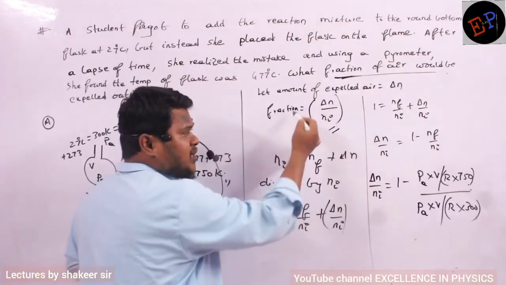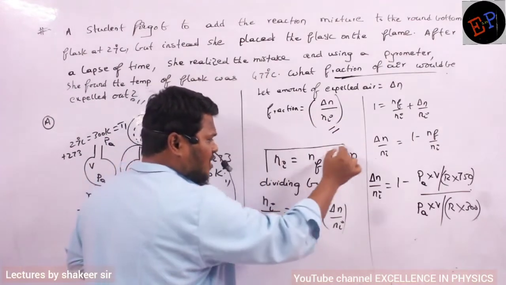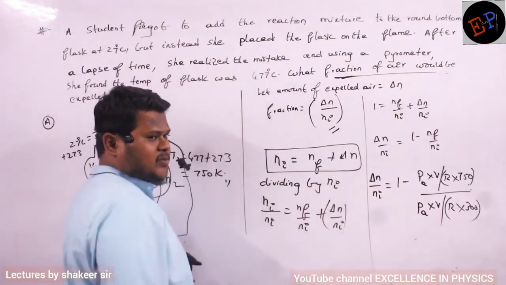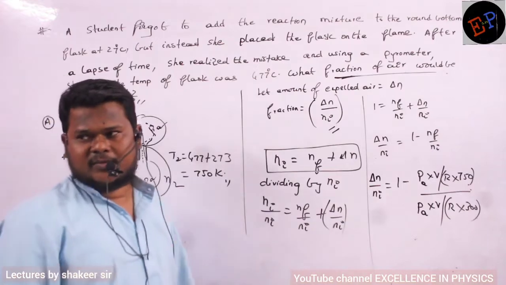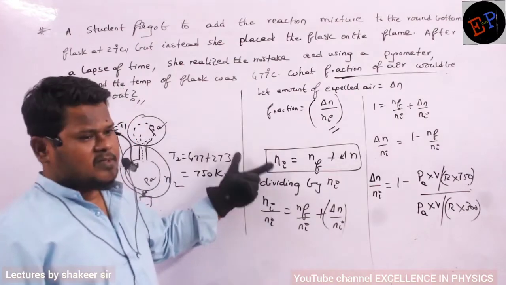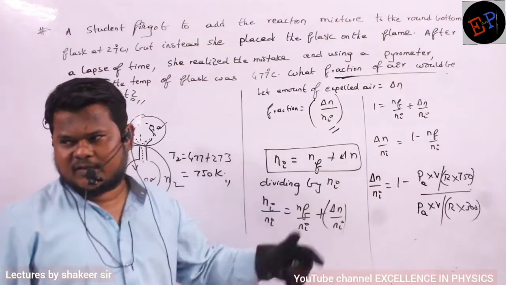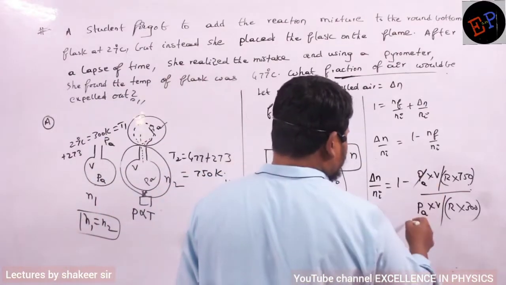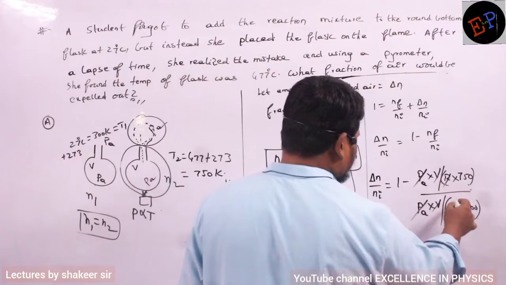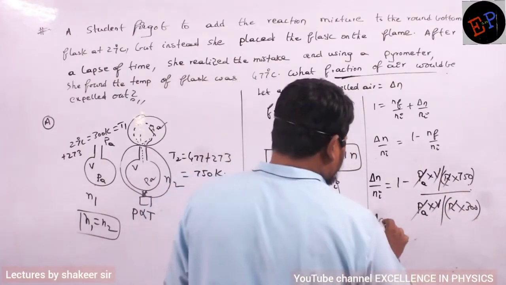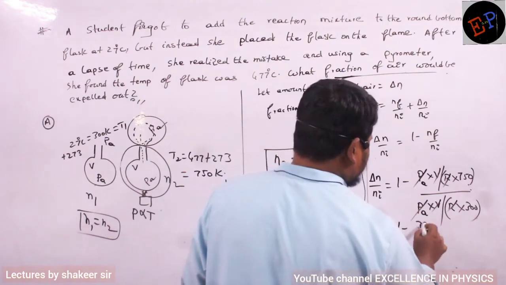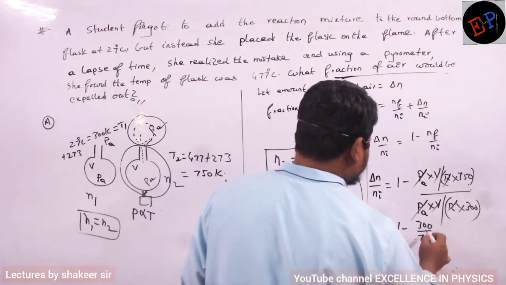To get this relation, this is the format of the equation which I have written. This is purely our common sense only. Nobody can help here. Understood? Purely based on our common sense, how we have to use different techniques of solving the problem. Clear? Now substitute. Now what are the terms which will get cancelled? Pressure, volume, R and R will get cancelled. So therefore, delta n by Ni is equal to 1 minus 300 divided by 750.